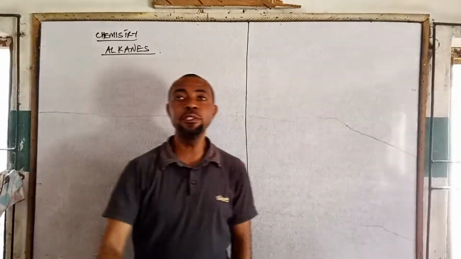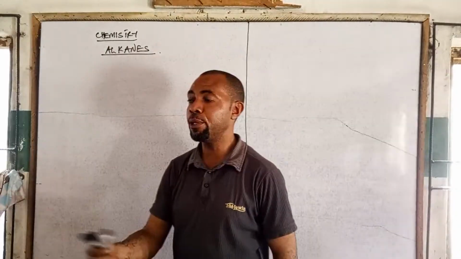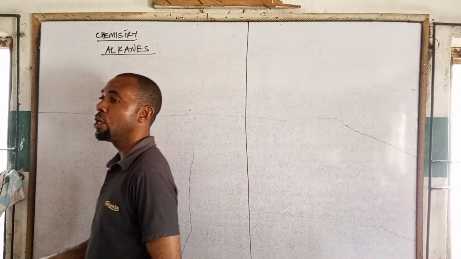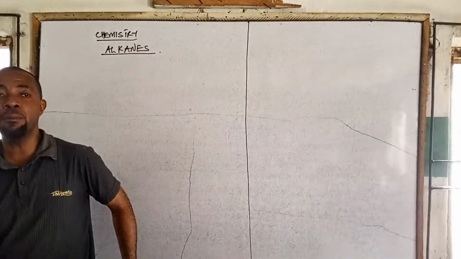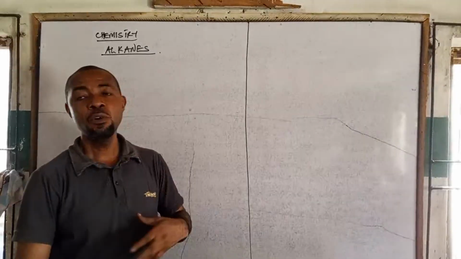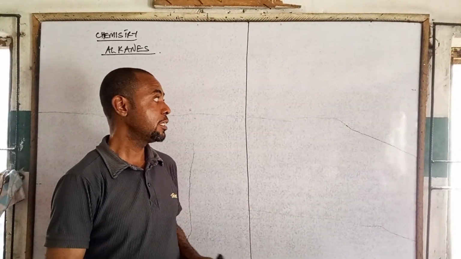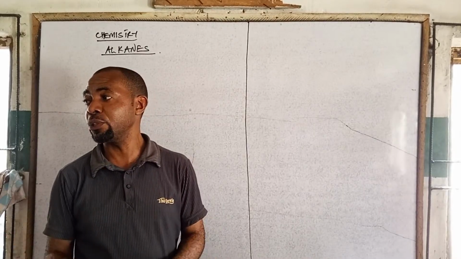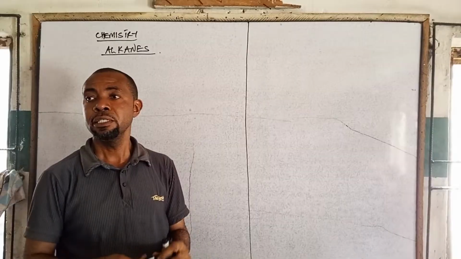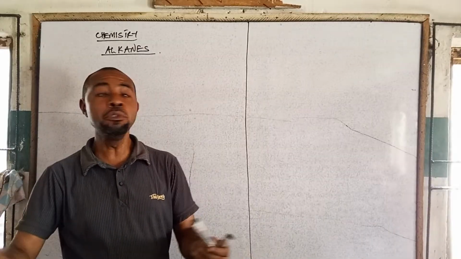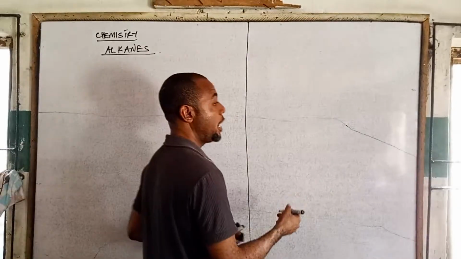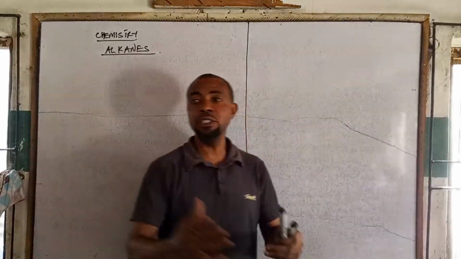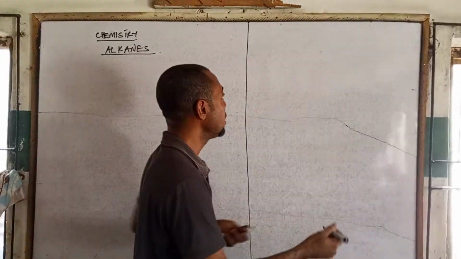In hydrocarbons, we have the aliphatic hydrocarbons and the aromatic hydrocarbons. Under the aliphatic hydrocarbons, we have the acyclic and the cyclic. The acyclic are the ones that do not exist as rings; they exist as open chain. The cyclic exist as closed shapes, as rings.